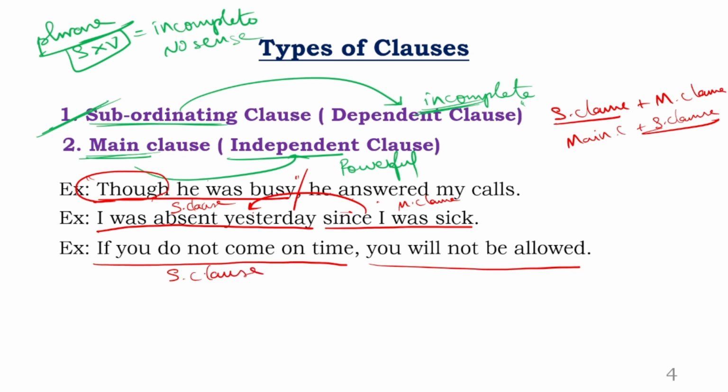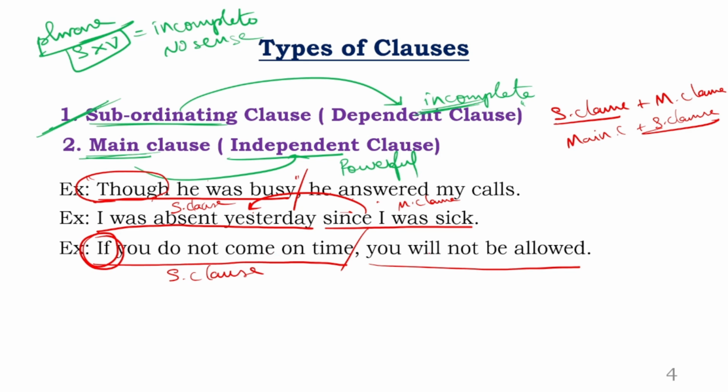The reason behind this is there is a subordinating conjunction. Or if you feel like, sir, I don't directly know what is a subordinating conjunction, nothing to worry. Read only one part at a time. If you do not come on time, go to somebody and say, if you don't come on time, is it completed? No. Go to someone and say, if you don't come on time, you look at your don't come on time, what would you do?